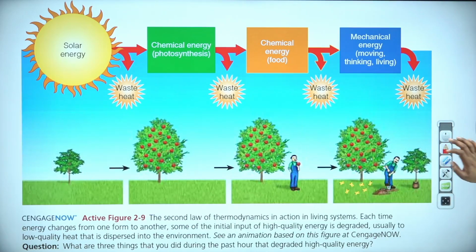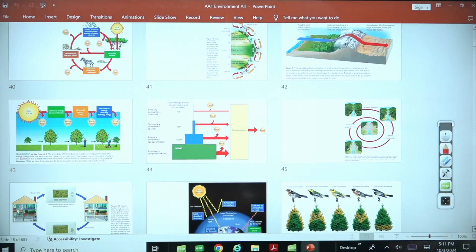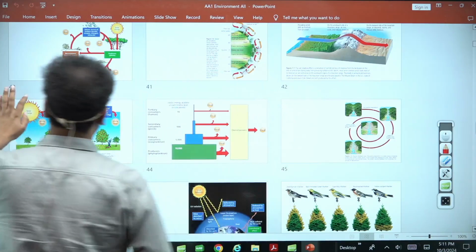I wanted to show the same thing in a different manner. Just give me a minute.